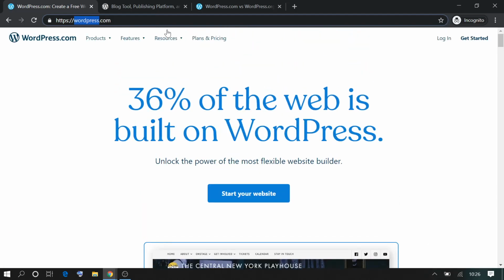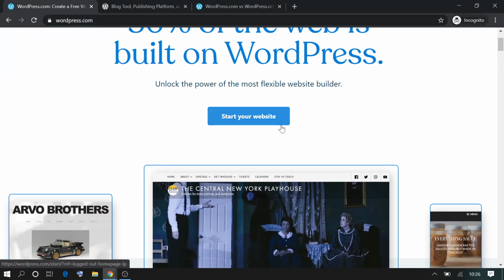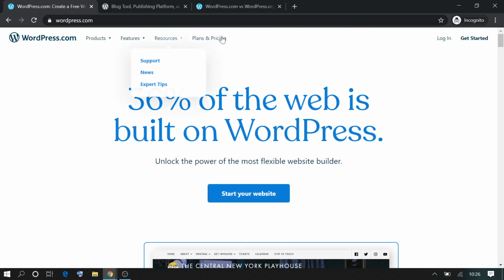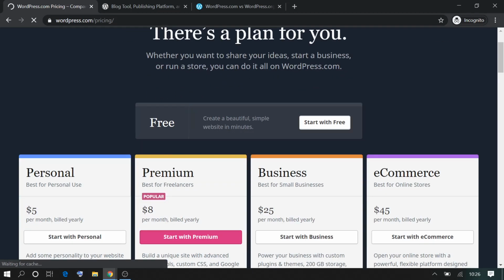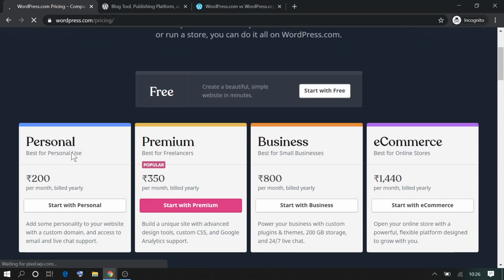With .com, you can just select the website domain name and start your website immediately. You don't require to install anything, or you don't require to buy a hosting separately. Okay, it is available for a paid pricing which is there. So there are different plans which they offer. Like if you're looking for a personal website, it will cost around 200 rupees per month, which is billed annually.